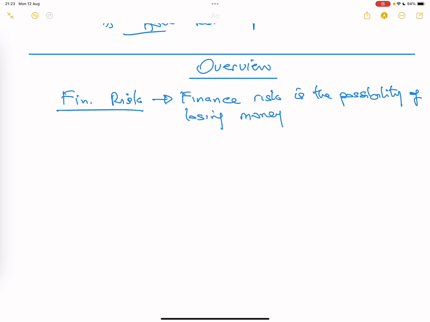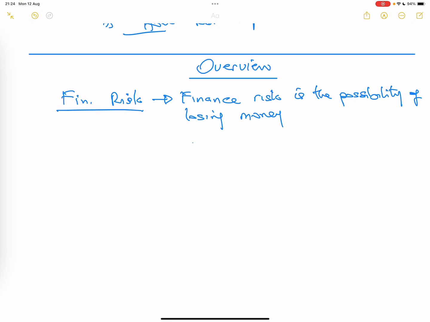In whatever you do in finance, what you're trying to do is to make money. However, as you're trying to make money, you need to put in money. So there's a likelihood that the money you are putting in, you might not get it back, or you might not get everything, or you might even lose everything.